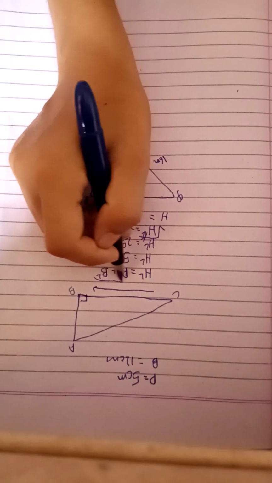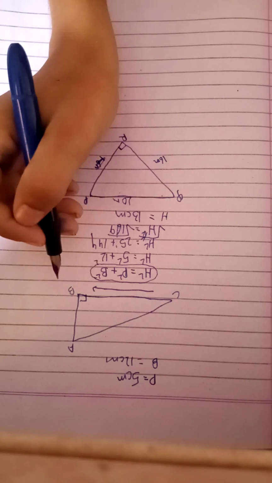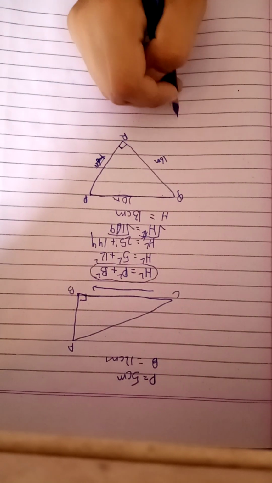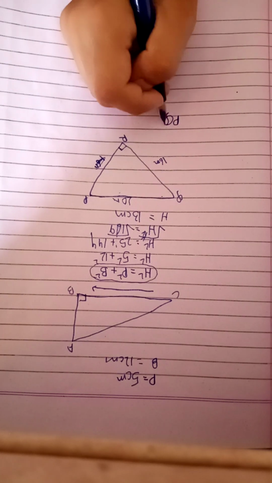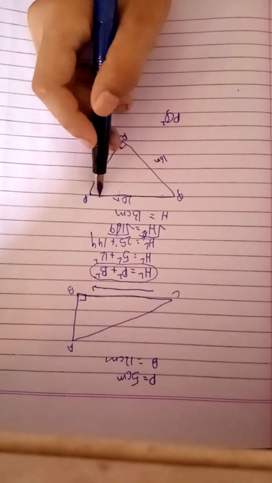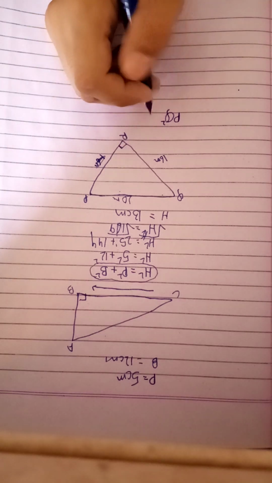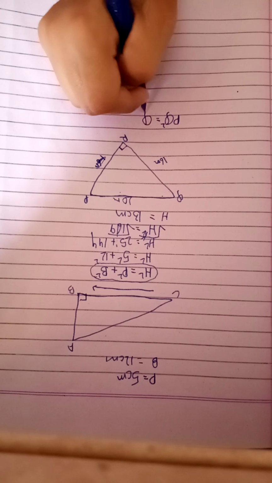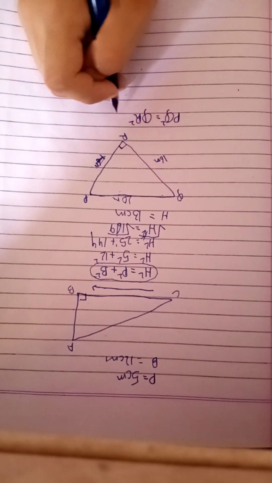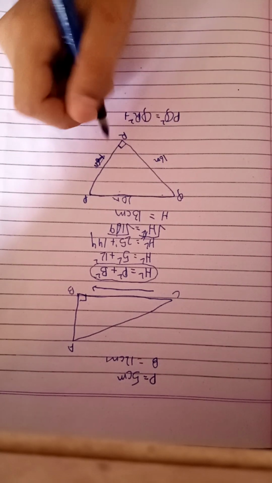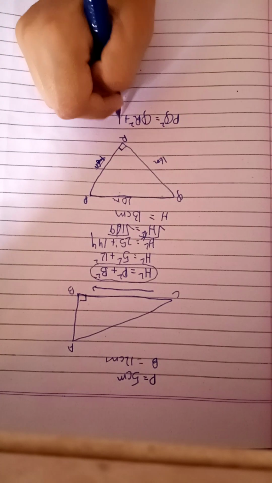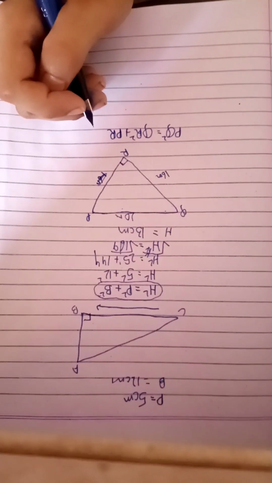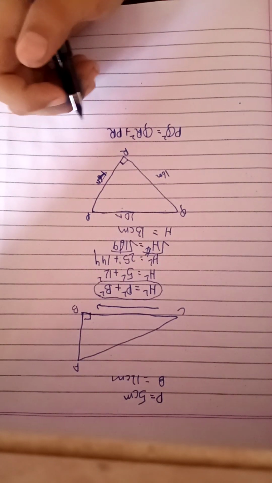We will start as usual. The easiest method is this one, but if you write it the natural way, we will start with PQ square. That is hypotenuse, which is given, is equal to QR, which is given also, plus PR. Now we will solve it.